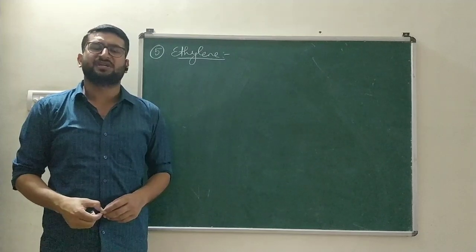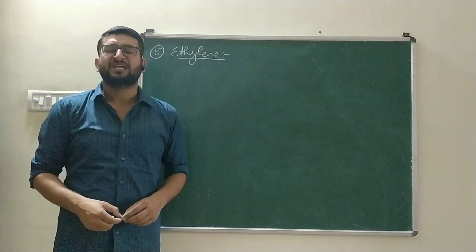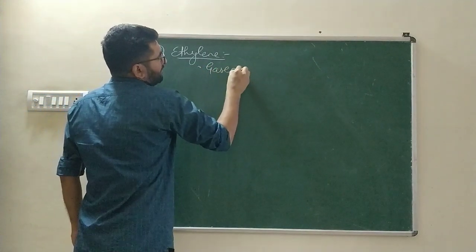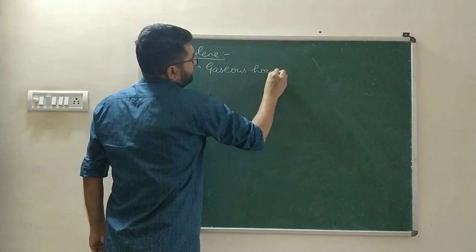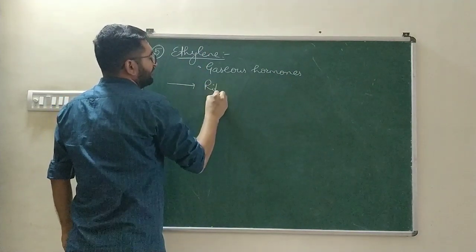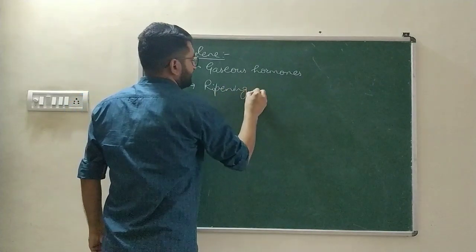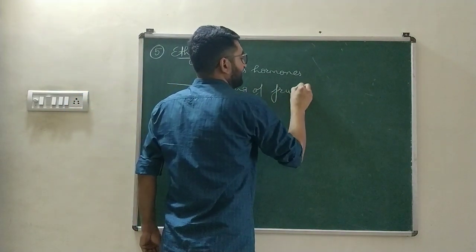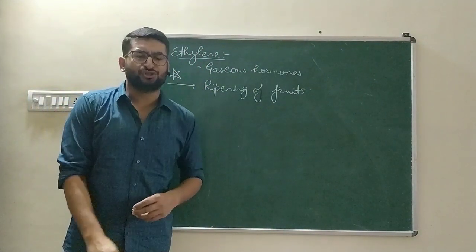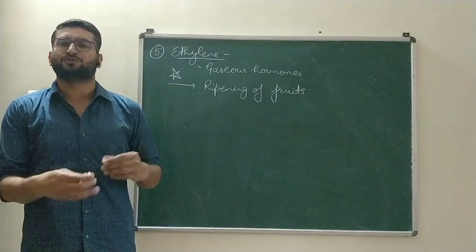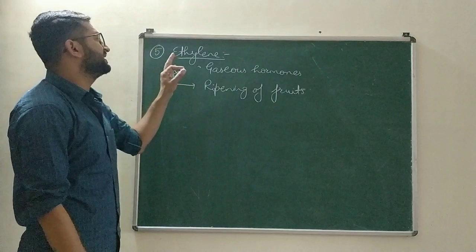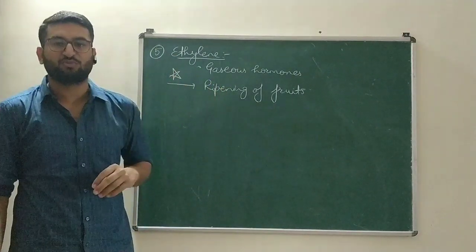Next plant hormone to be studied is ethylene. Ethylene is the only gaseous hormone produced in plants. It helps in the ripening of fruits. This is also a very important function to remember. Which hormone is used to ripen the fruits? Which hormone makes fruits ripen quickly? The answer would be ethylene. It is the only gaseous hormone produced in the plants.